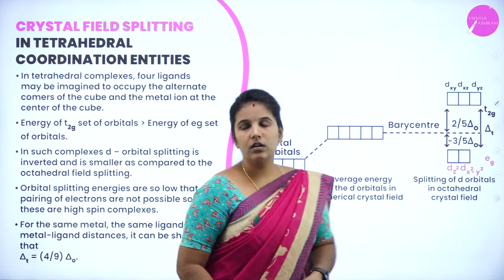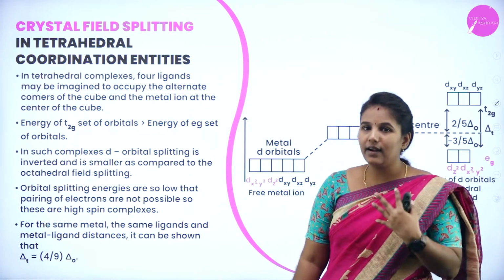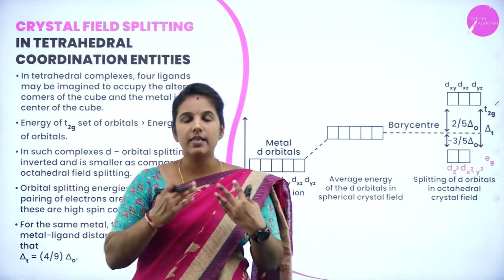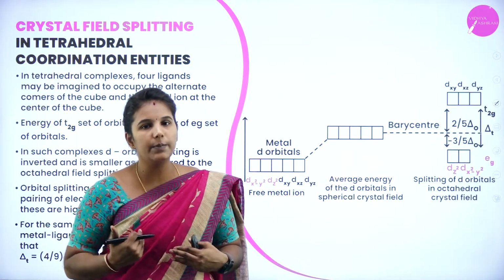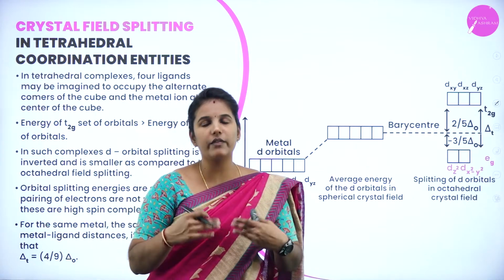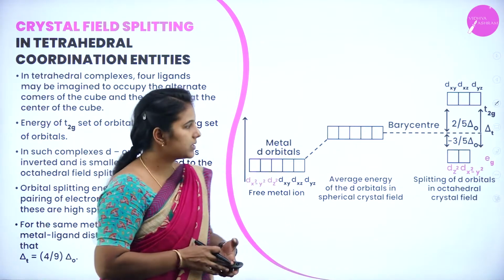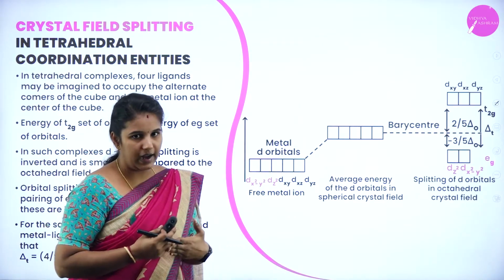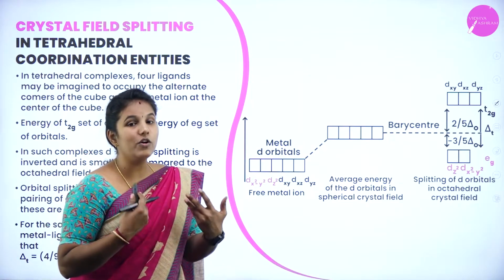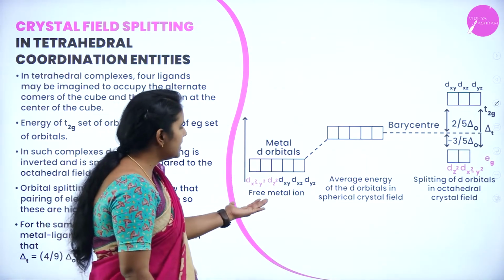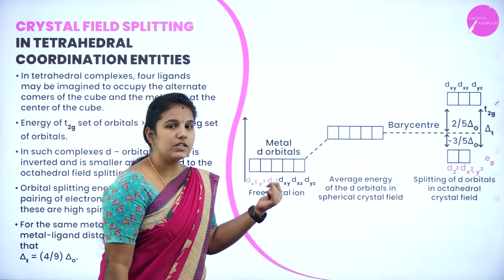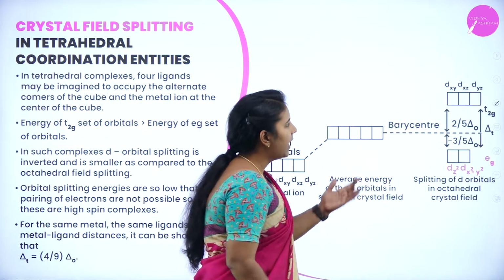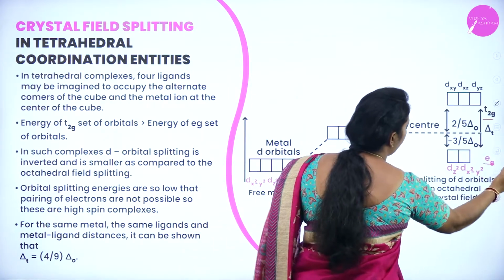Next, we have crystal field splitting in tetrahedral complexes. We all know that if it is a tetrahedral complex, there will be one central metal atom surrounded by 4 ligands. Then only we can say it is a tetrahedral complex. So, what will happen? We know that for ligands directed towards the central metal atom, the central metal atom feels more repulsion towards the ligand. As a result, the 5d orbitals of the central metal ion lift their energy and get split into 2 types, known here as the T2g and Eg sets.